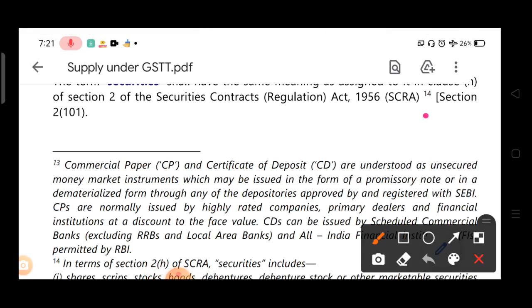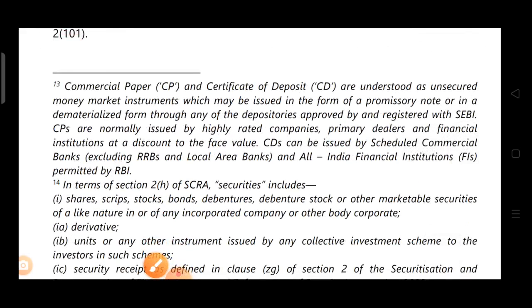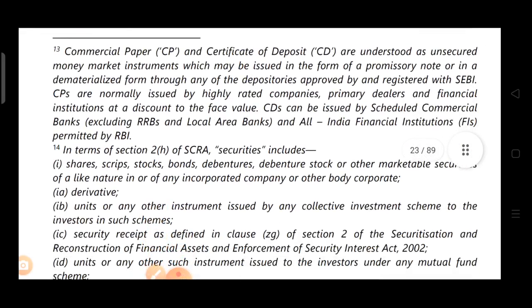So in terms of section 2 subsection H of SECRA, securities includes shares, scrips, stocks, bonds, debentures, debenture stocks, or other marketable securities of a like nature in any incorporated company or other body corporate.